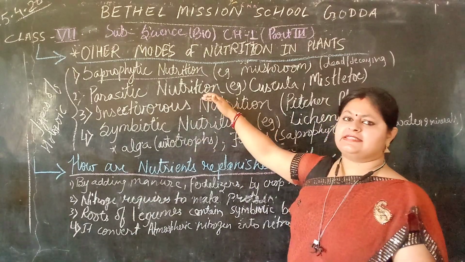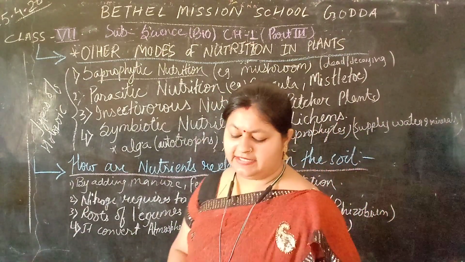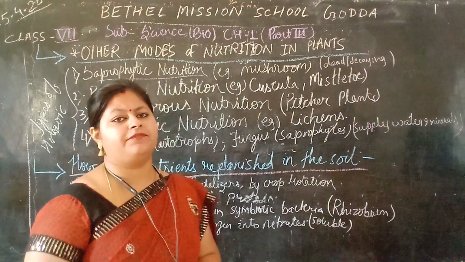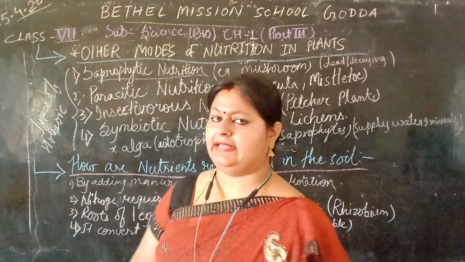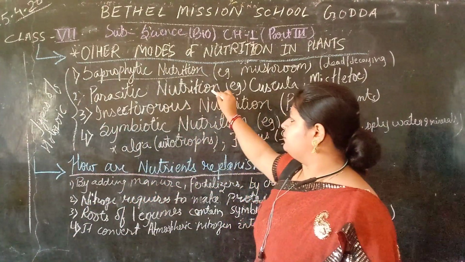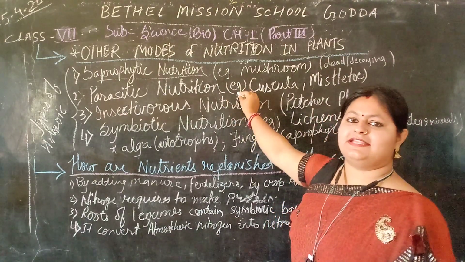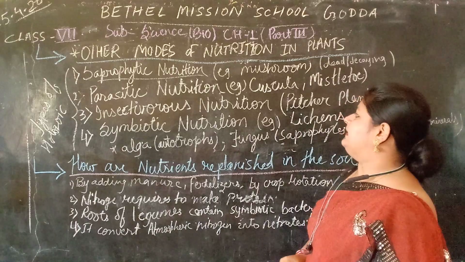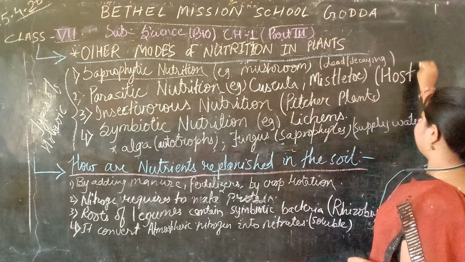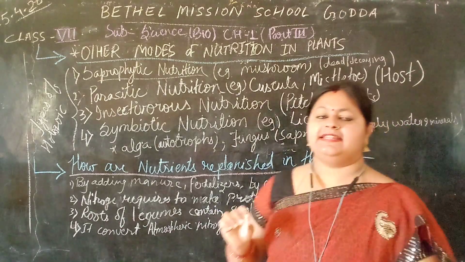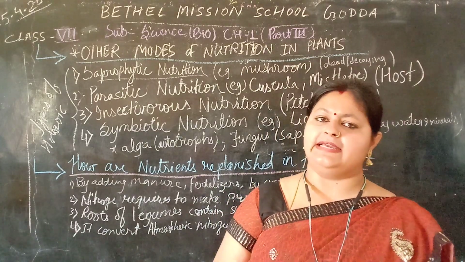The second topic we are going to discuss is parasitic nutrition. Parasitic nutrition is the mode of nutrition that derives its food from the green plant. Parasitic plants depend on the host body. They live on the body of their host. They stay on its body. They absorb the nourishment from the green plants.